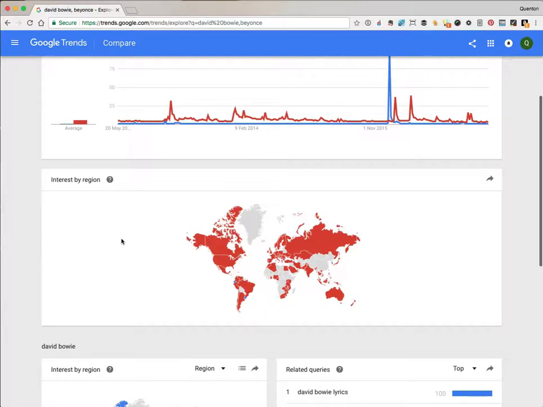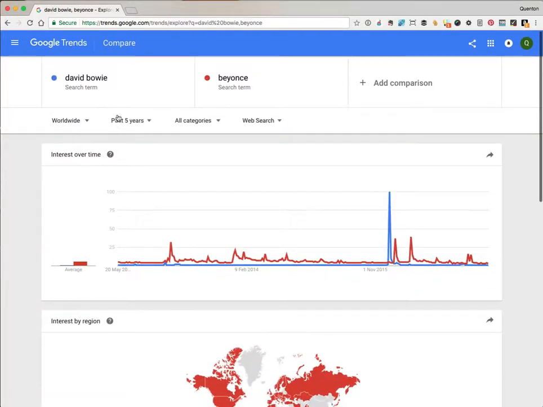Okay, so this is all good fun, and we can kill a few hours playing with this, but how can we apply it to our online business? Well, it's a very good alternative keyword research tool. Let's say you're doing affiliate marketing for a tool that creates landing pages, like Lead Pages. Wouldn't it be useful to know whether the term landing page or squeeze page is more popular? Let's take a look.